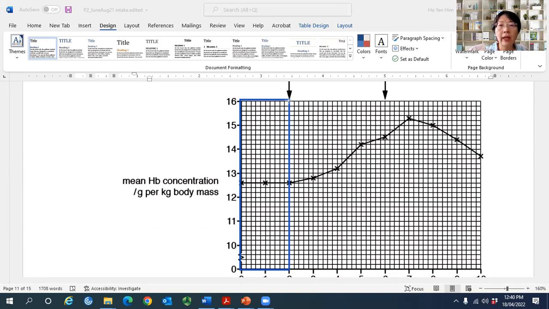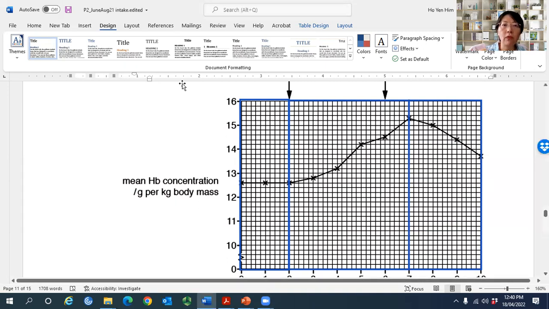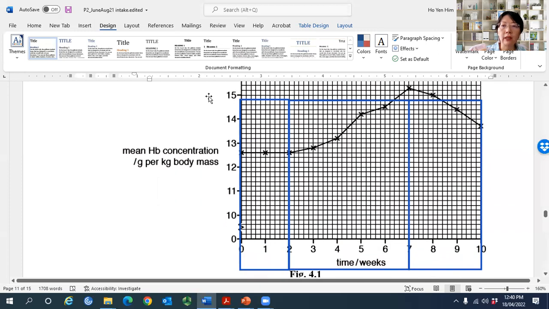Second part is where it will increase all the way up to here. And the third part is where it will decrease all the way up to here. So if you can see the pattern very clearly and divide it into three parts, it's actually very easy to score full marks, provided that you quote the figures.